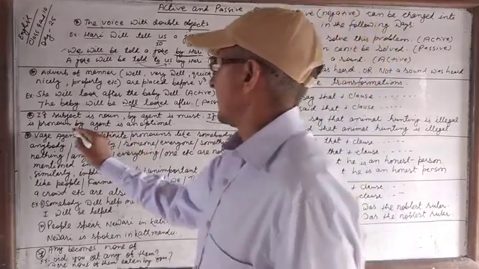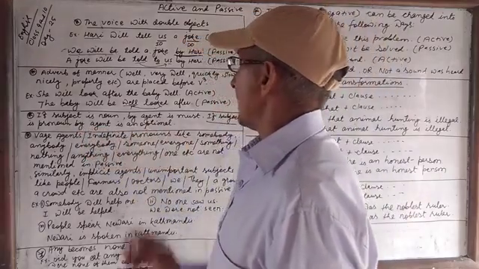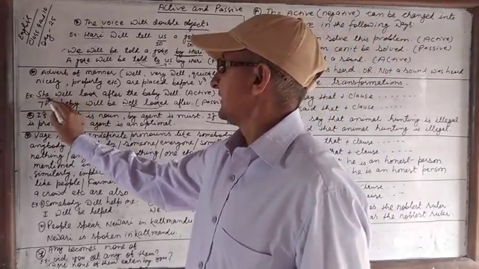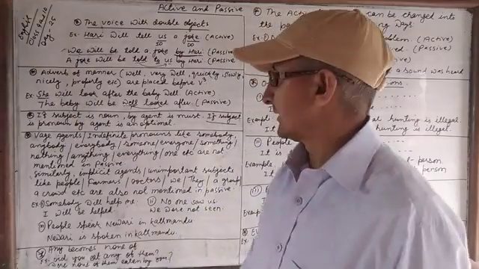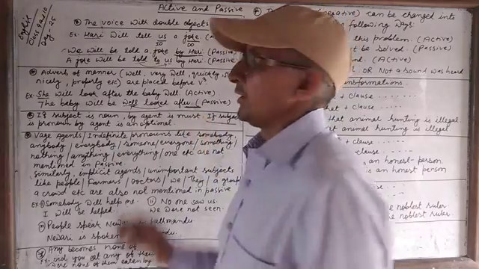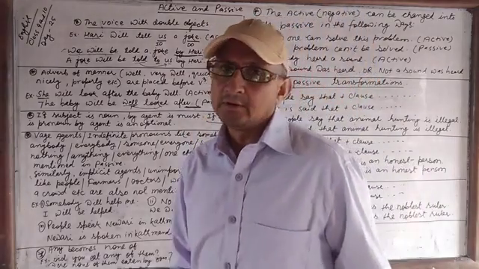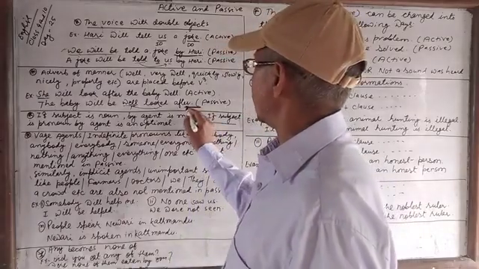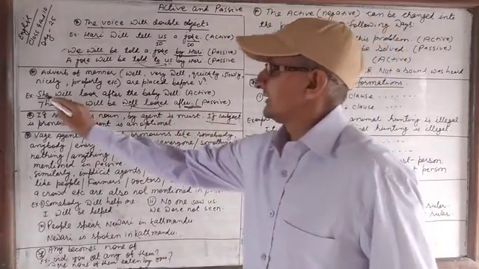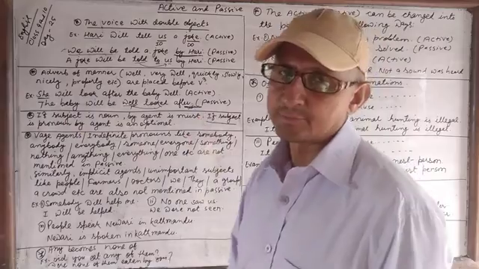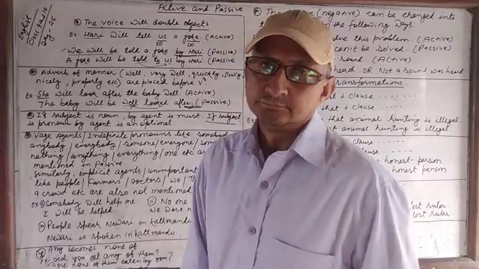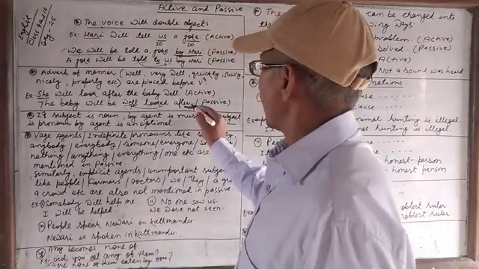If the subject is a pronoun, by agent is optional. In this example, she is the subject and she is a pronoun, and here by agent is optional. You may write it or you may not. So we have not written by agent here because it is optional. It is not compulsory, so you need not write by agent.